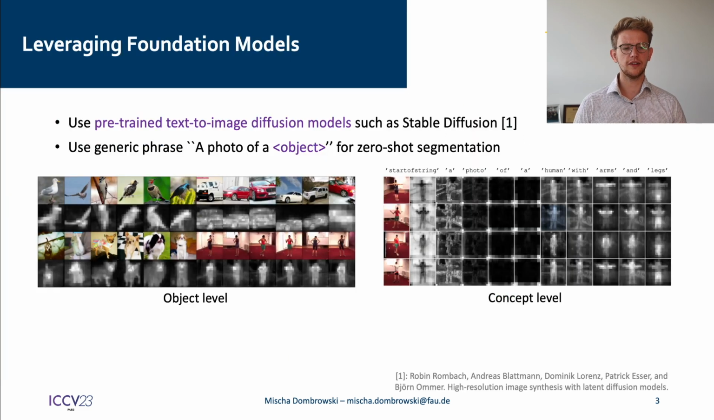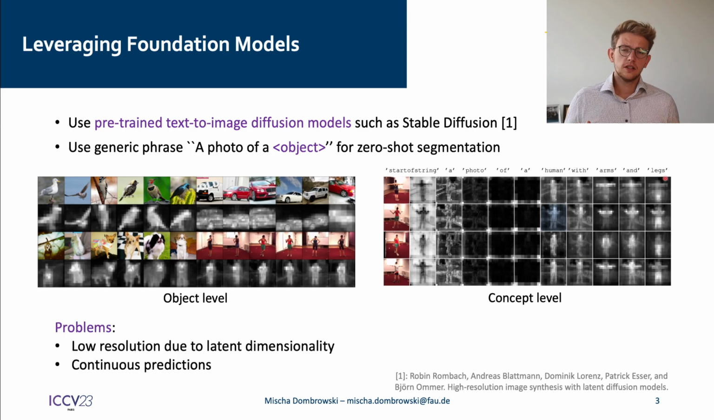Our proposed approach leverages pre-trained text-to-image foundation models. Specifically, we use Stable Diffusion and a generic input query describing the image, such as a photo of a bird, for zero-shot segmentation. The zero-shot segmentation itself works by extracting the attention probabilities corresponding to the token describing the object from the hidden layers of the diffusion model. Here you can see some qualitative results on birds, cars, dogs, and humans. However, you can see it also on a concept level with arms and legs.